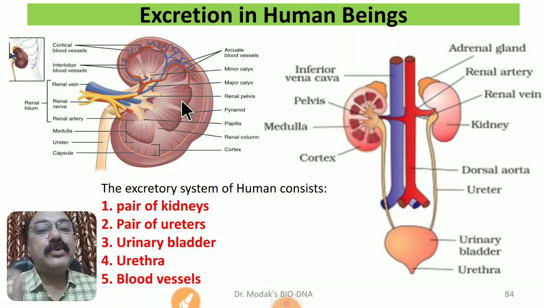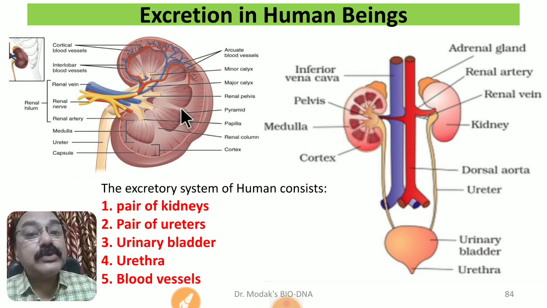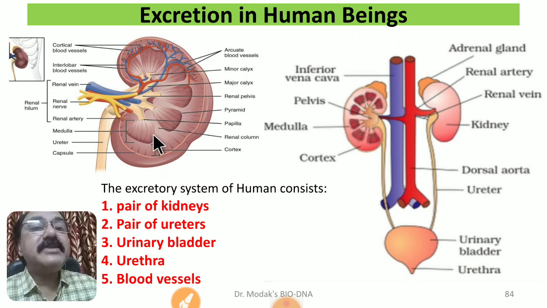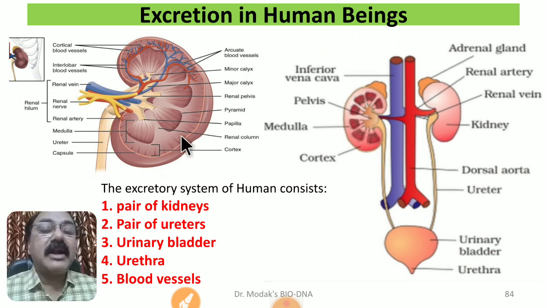They are also called uriniferous tubules, and in each kidney about 1.2 million nephrons are present, which is a very high number. Each nephron is effectively filtering the blood in a very systematic manner and removing the nitrogenous waste in the form of urine.